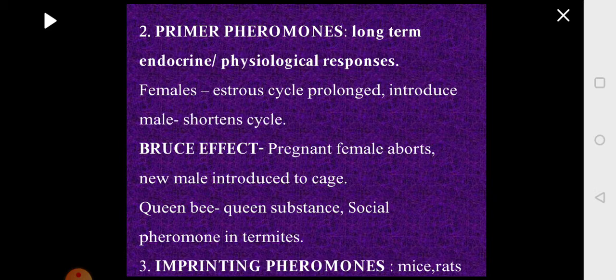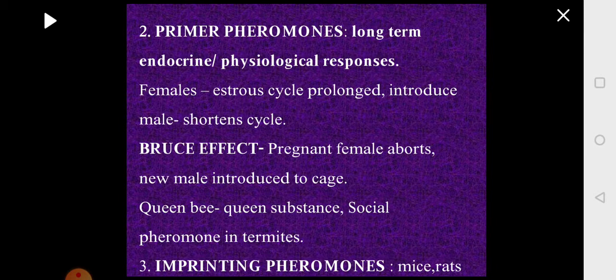So in this case, the pheromones released by the male are acting on the reproductive glands of the female, and regularizing the estrous cycle of the female so that she is ready to mate. So the pheromone is bringing about a long-term change on the endocrine glands, bringing about physiological responses. So this is one example of primer pheromone.